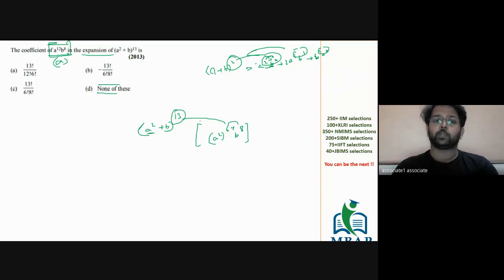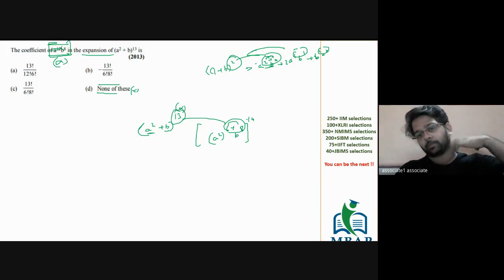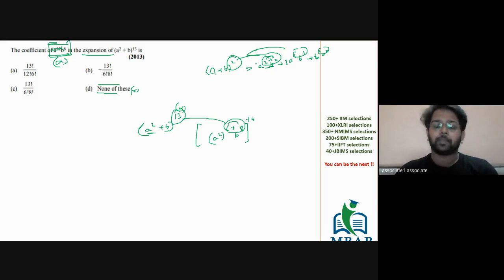A square plus b raised to 13. You want a raised to 12, b raised to 8. So it's a square raised to 6 and b raised to 8. 6 plus 8 is becoming 14. It is not matching with the power of 13. So the question itself is wrong. Intentionally, the question has been put wrong.